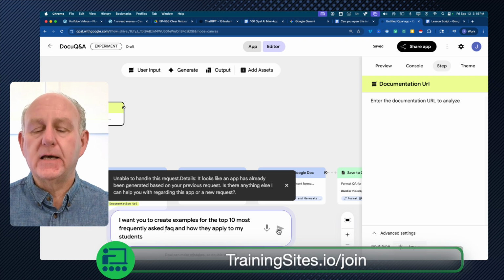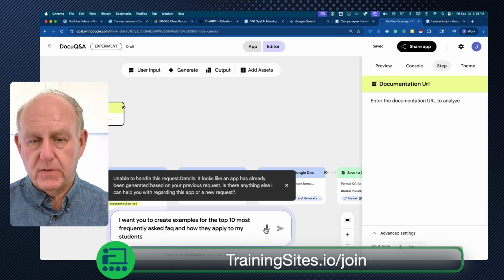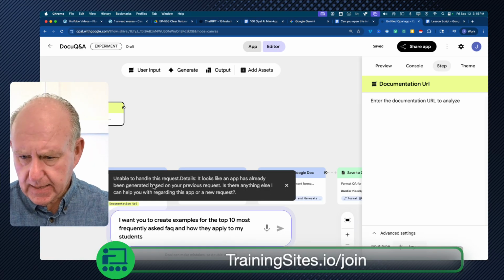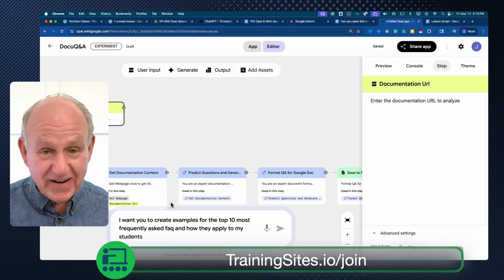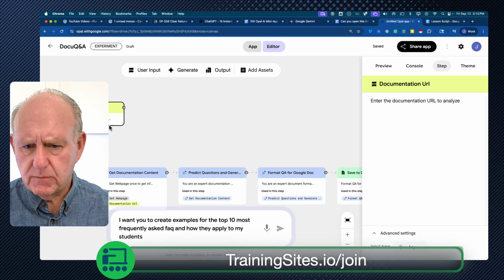Now, my whole idea here is if we're going to use the dictation mode or the conversation mode, have the verbal conversation. That's the whole idea. App has already been generated based on. Okay, can't do that one. Bad example. Maybe have to do it another way. I have done this before. It's experimental, so we'll see what happens. I wish that one would actually work.